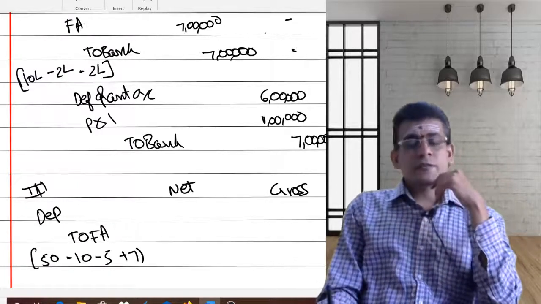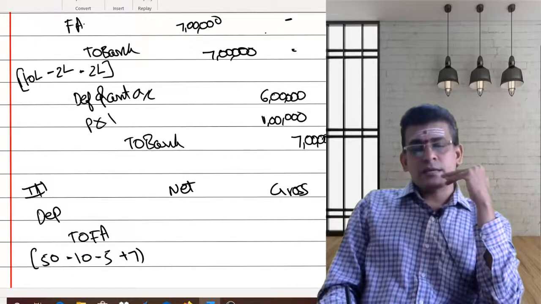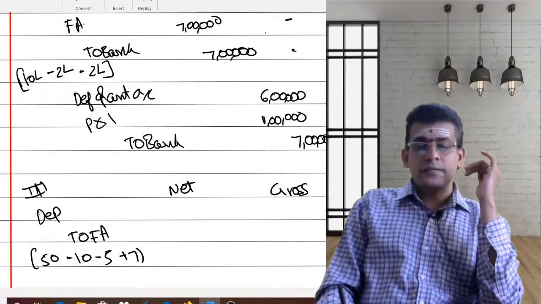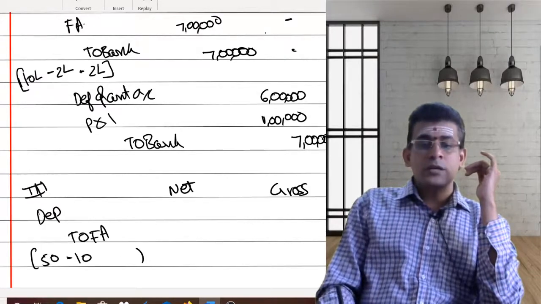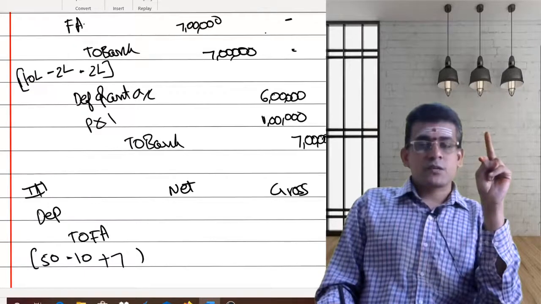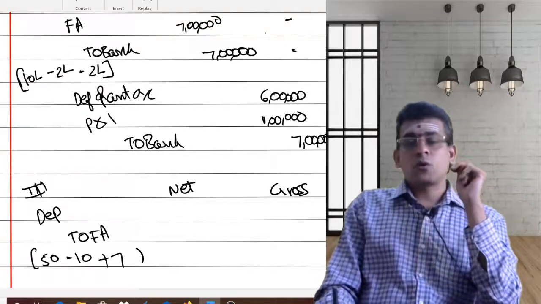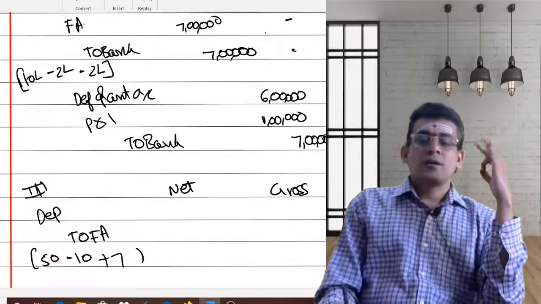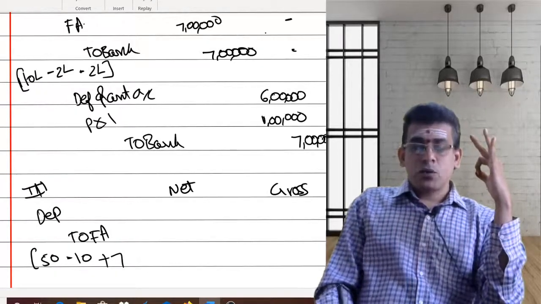Now what is the value of fixed asset? Your fixed asset is increasing by 7. Your fixed asset account got debited by 7. Now what is the value in your fixed asset account at cost? Originally your fixed asset was what? 50 minus 10, 40. Now here what you have done? Added to your fixed asset 7. Now the fixed asset cost is what? 47. Now from this what is happening?